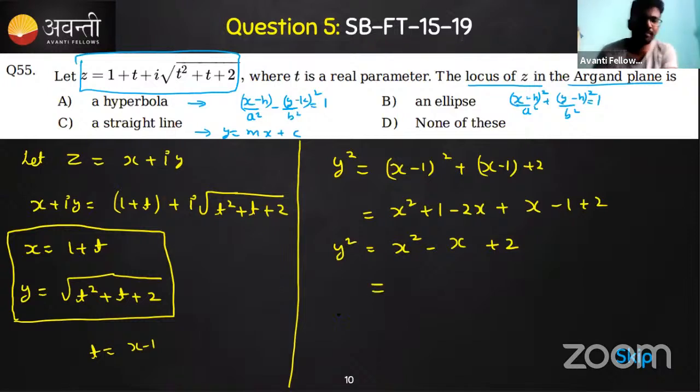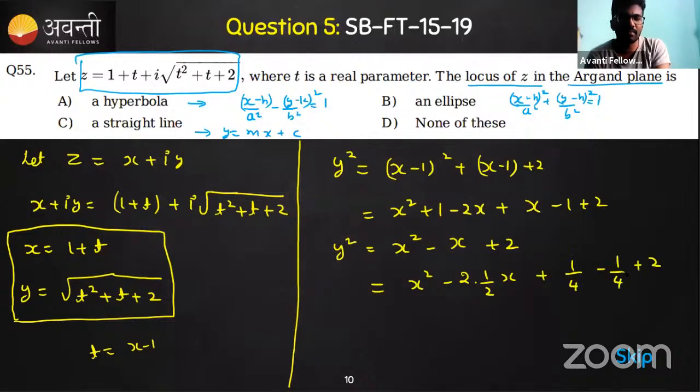Let's make it a perfect square. So multiply and divide by 2 here, so add 1 by 4 and subtract 1 by 4. And we'll get something like this. So we can write this one as x minus 1 by 2 whole square, isn't it?